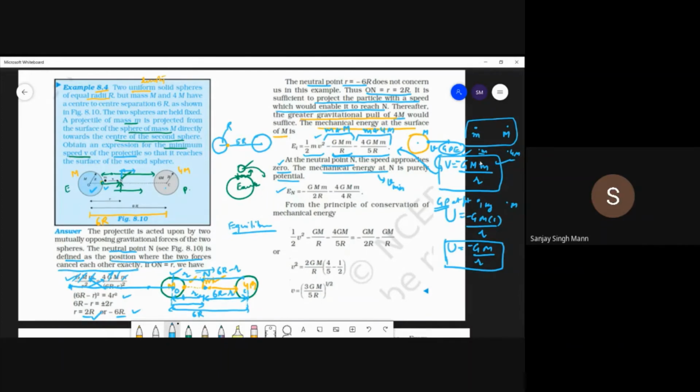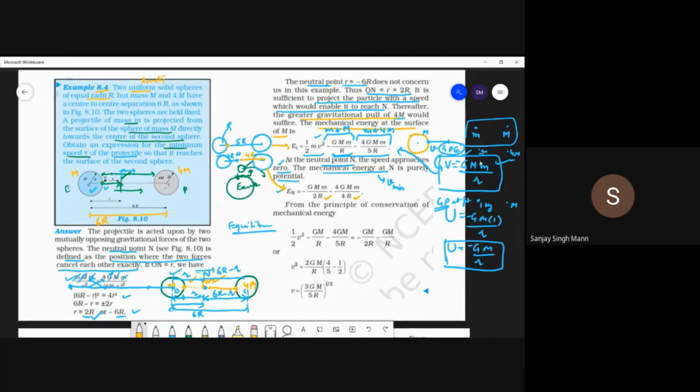So we have written r and 5r. But once the object reaches the neutral position N, this distance is 2r, as we have just calculated. So instead of r, this is 2r at N. And how much distance is left? This distance left will be 4r, right? So 4r and 2r, this is for this diagram, and this for this diagram.